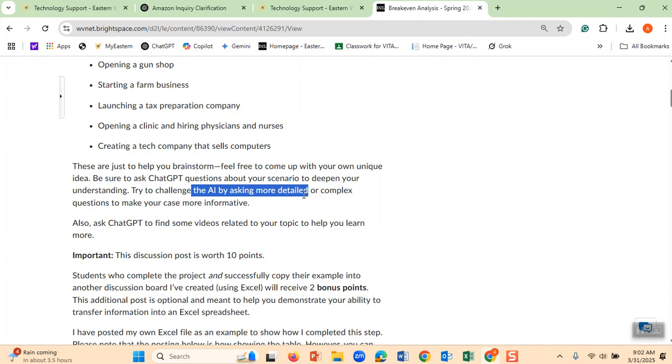Then you can come back and say, okay, my salesmen were asking for $300. Please show me what happens if I put these salespeople on commission instead of fixed cost.